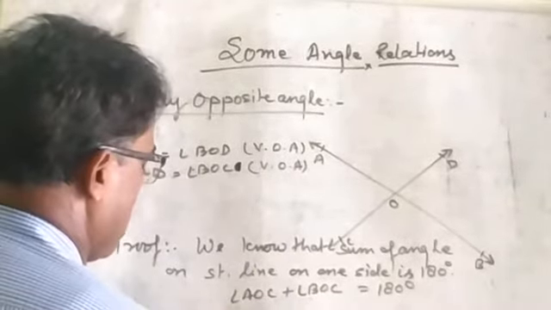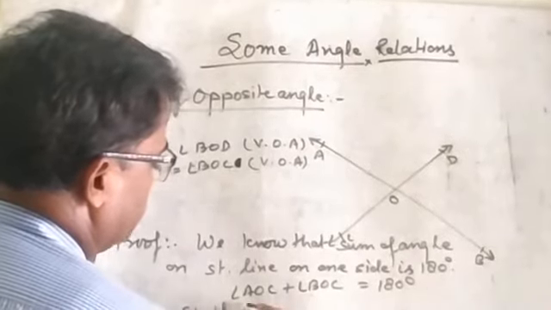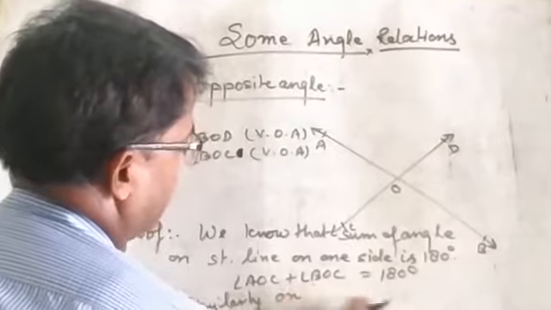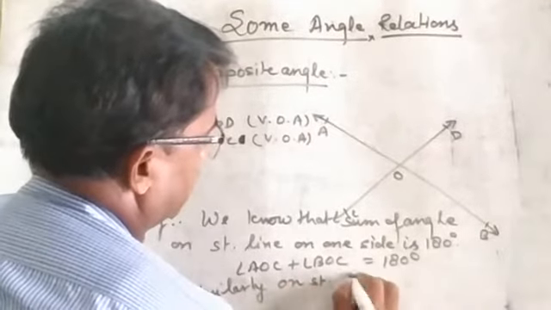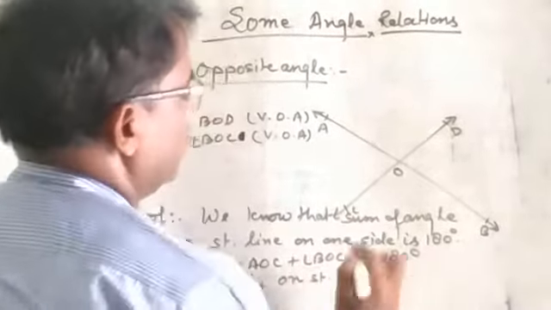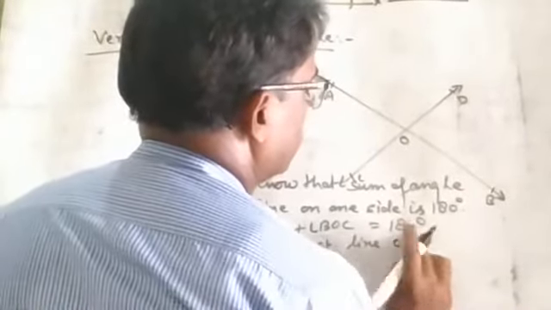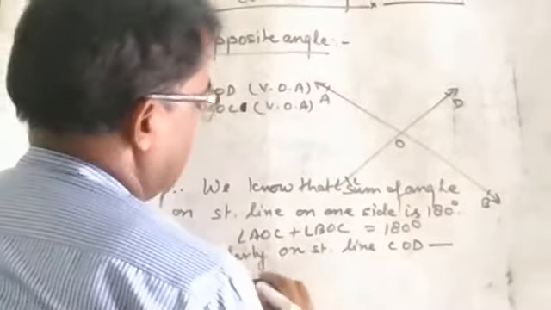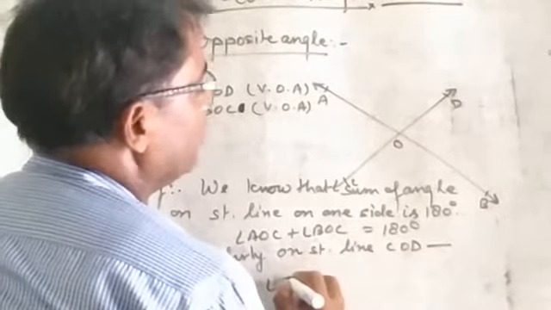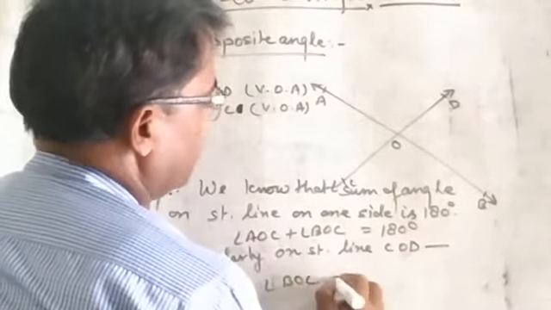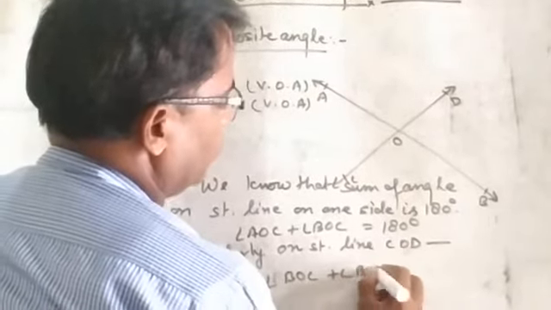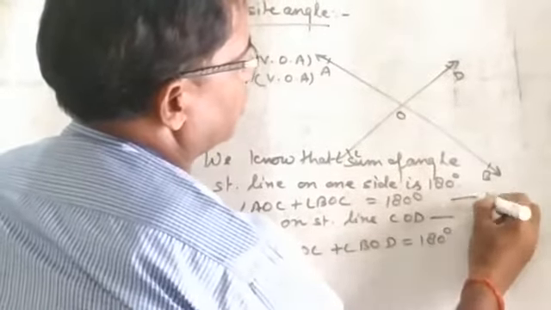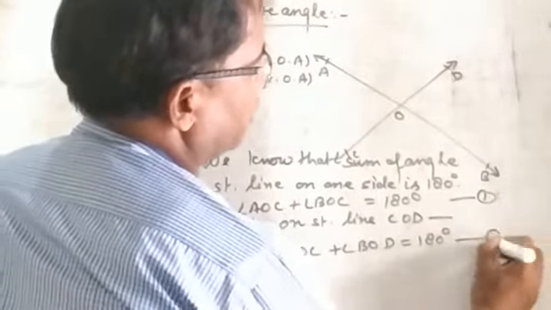Similarly, on straight line COD, what can we write there? Angle BOC plus angle BOD is equal to 180 degrees. Suppose this is equation number 1 and that is equation number 2.